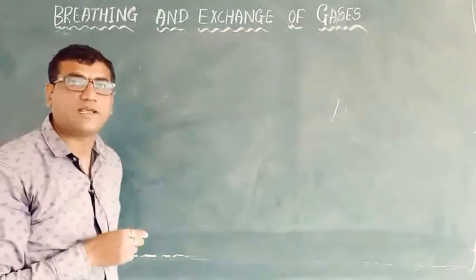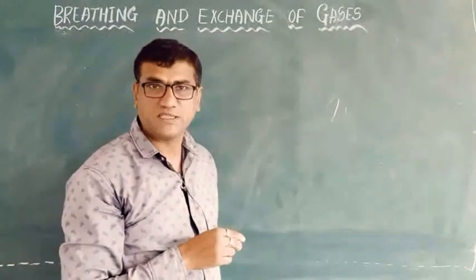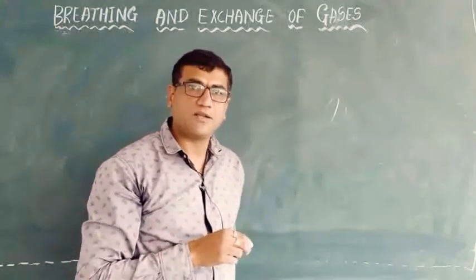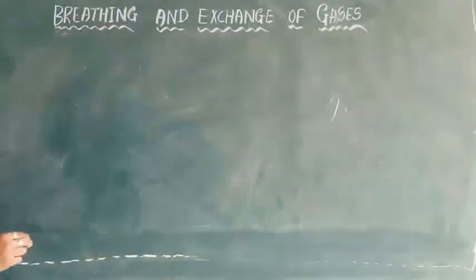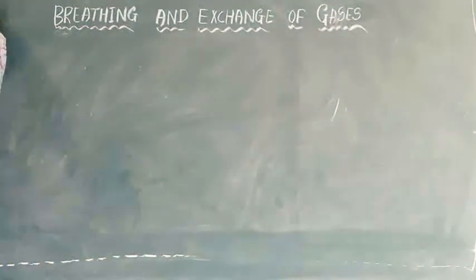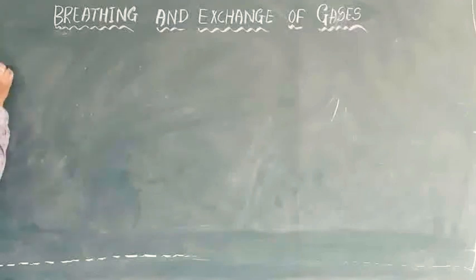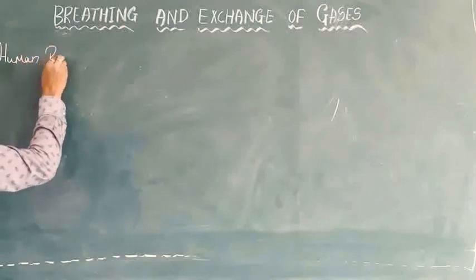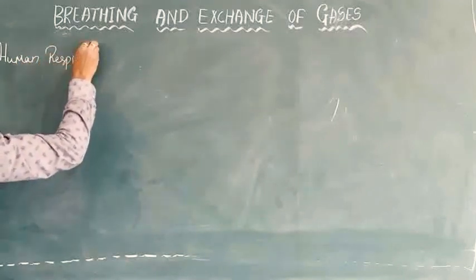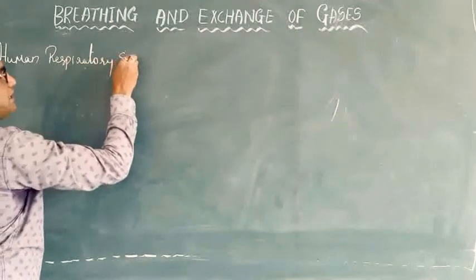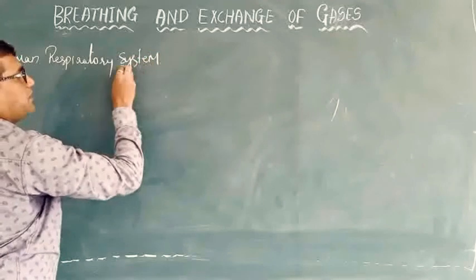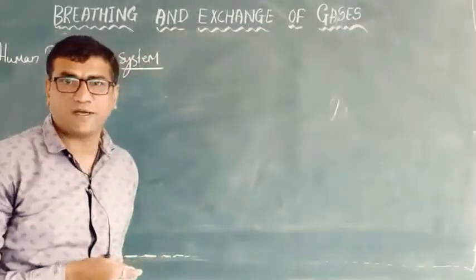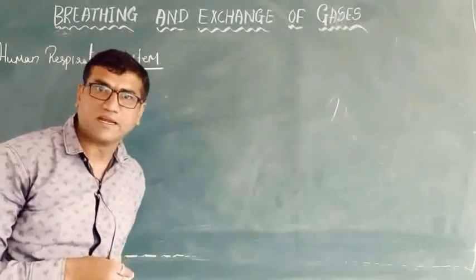As we are only talking about human physiology, these 7 chapters are concerned with human physiology. Now, when you talk about the human respiratory system, it means a group of organs which perform the same function but are located at different regions.